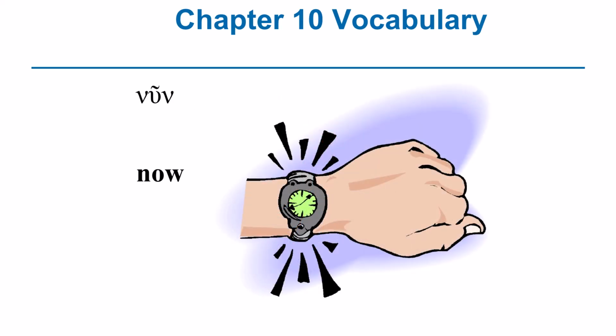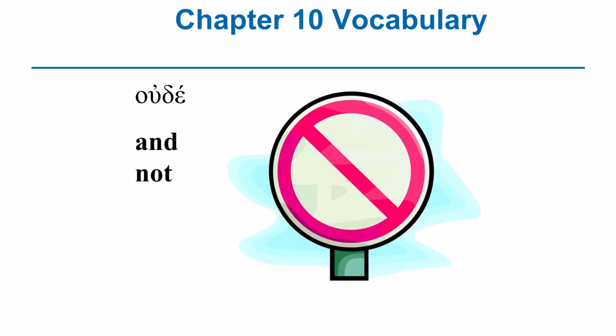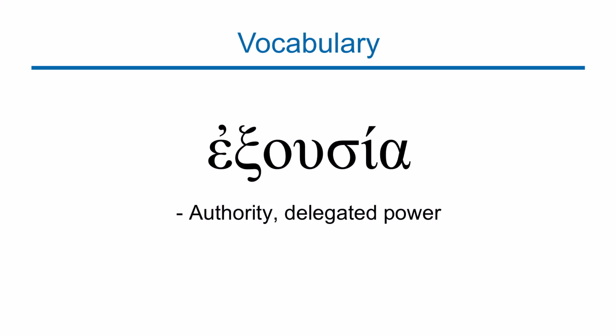And then we have the word nun. Nun means now. And then we have the word ude. Ude means and not. And then we have the word exousia. Exousia means authority or power. And this power is delegated power. So exousia means authority or power.